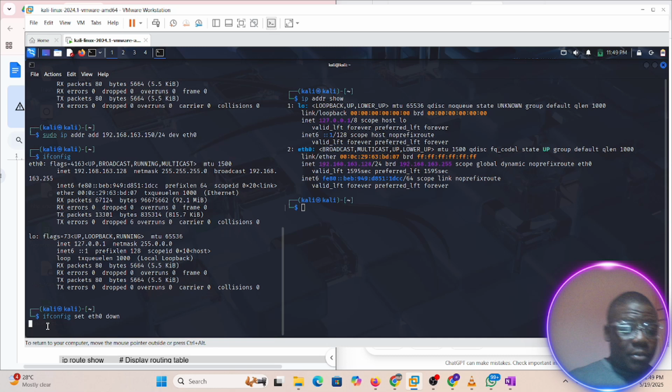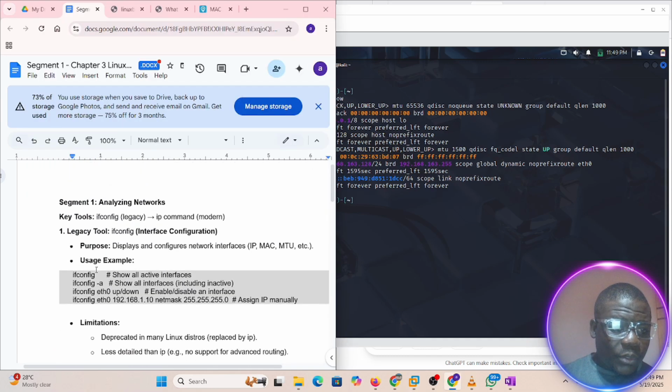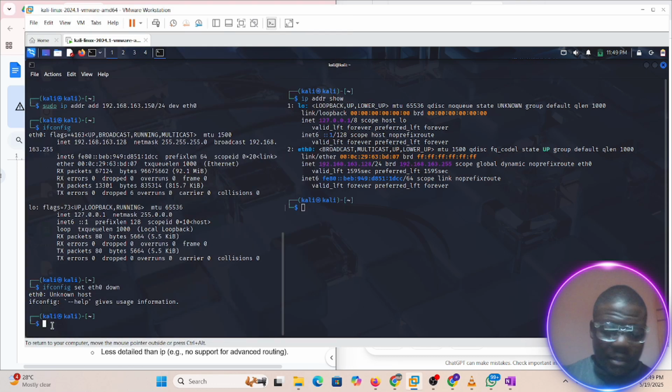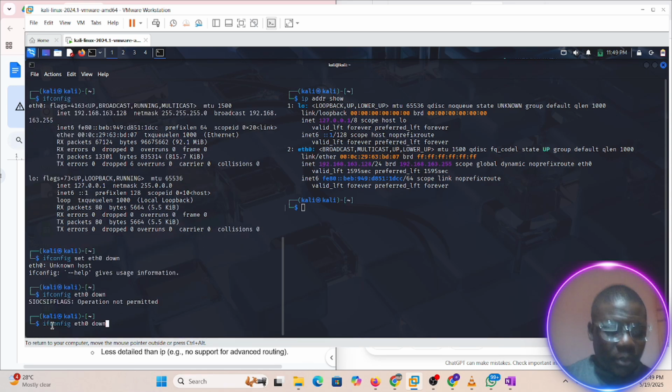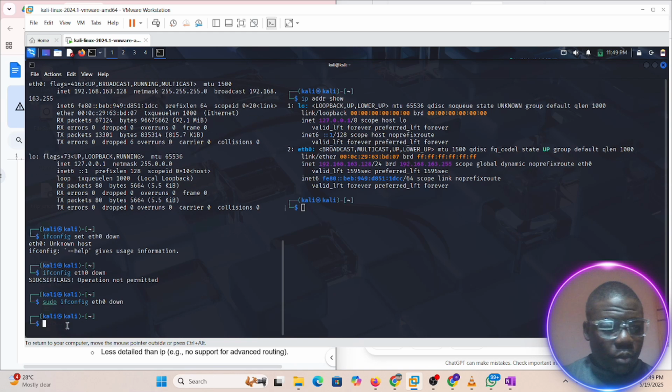I don't know. Did I get it? So you don't need to cram it. ifconfig it up, does it? Oh, I was using set there. So this, and remove this. We take this down. It's still not going. We use sudo, and it's working now.